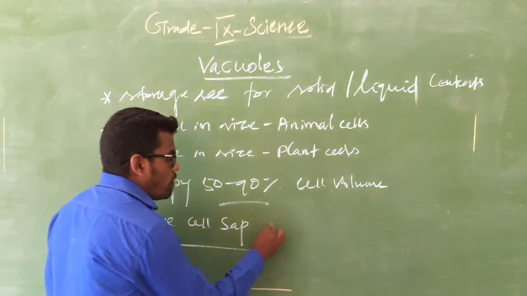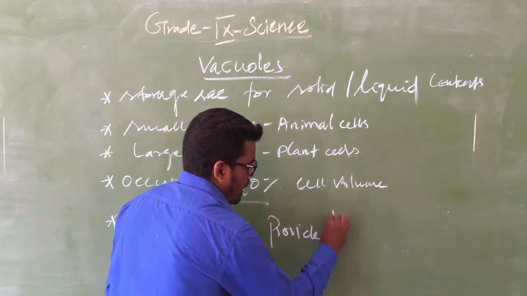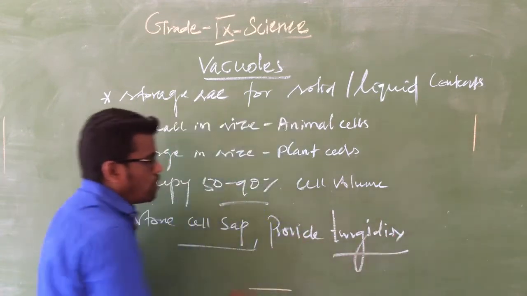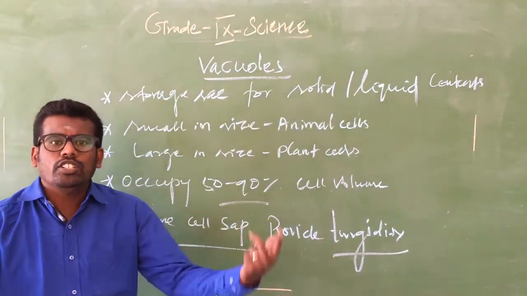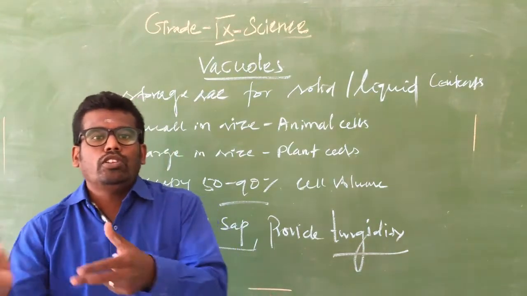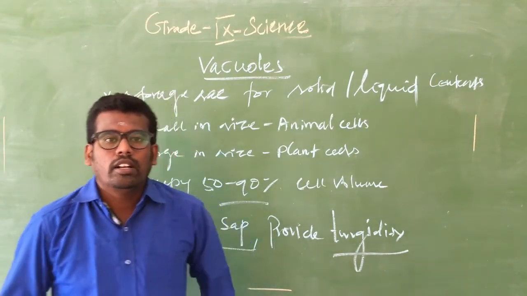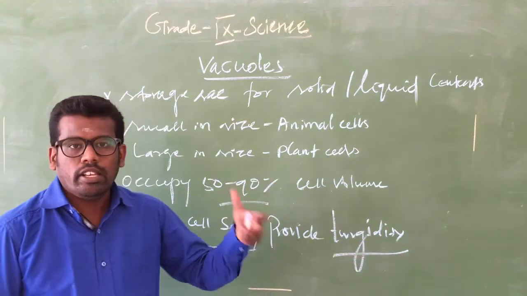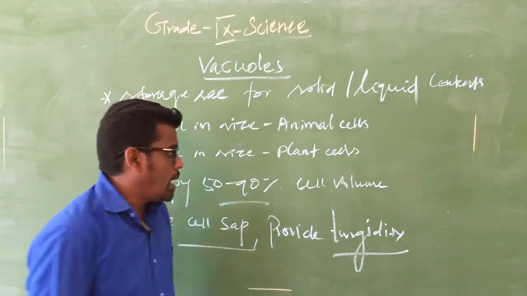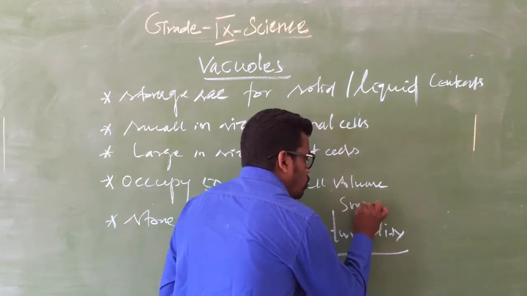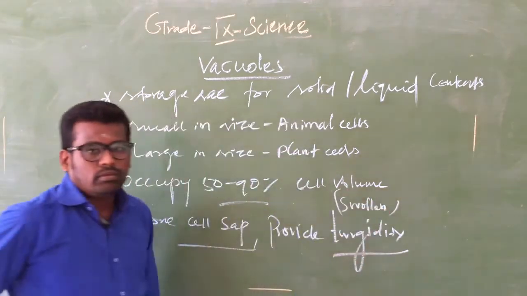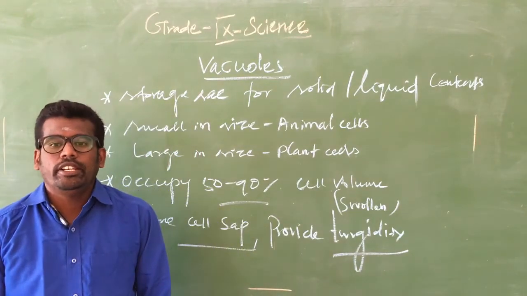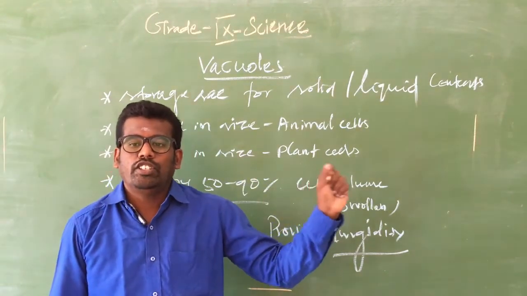And also it provides turgidity. What is turgidity? When the water and all the content in the cell is stored inside the vacuole, then what will happen? The vacuole will swell up. That condition is called turgidity.